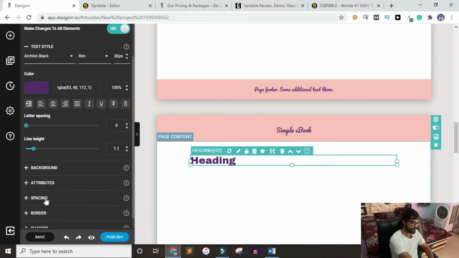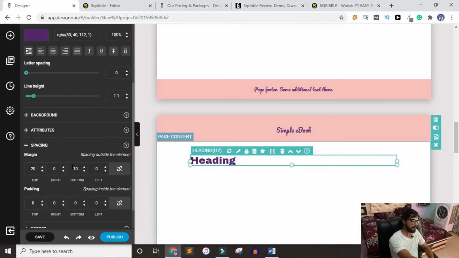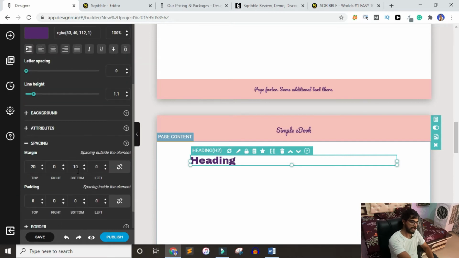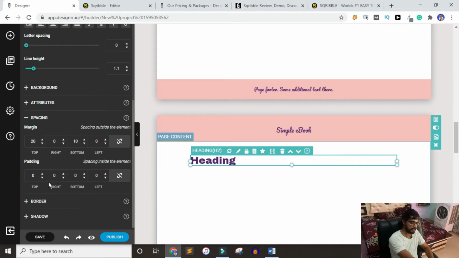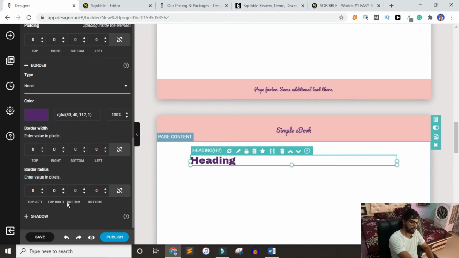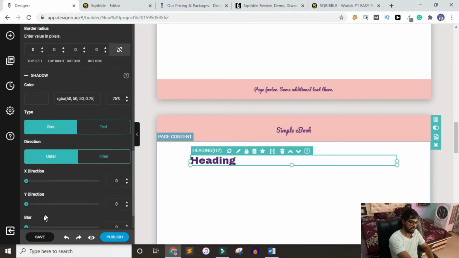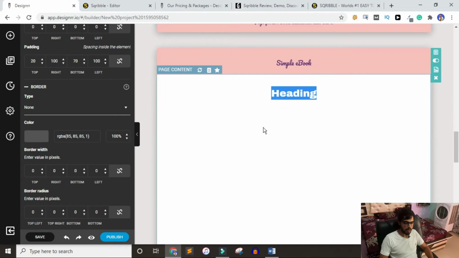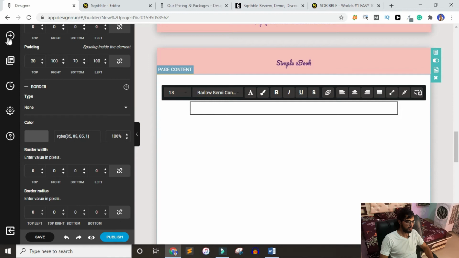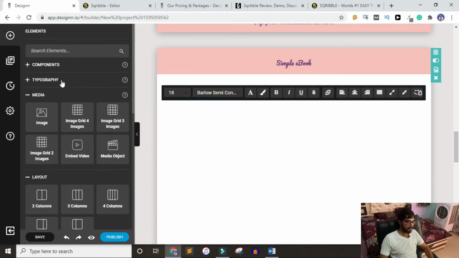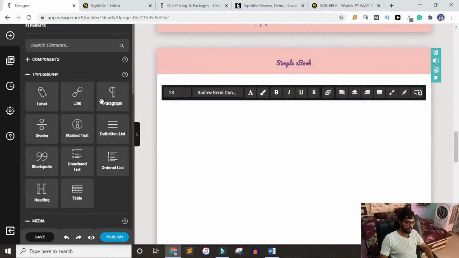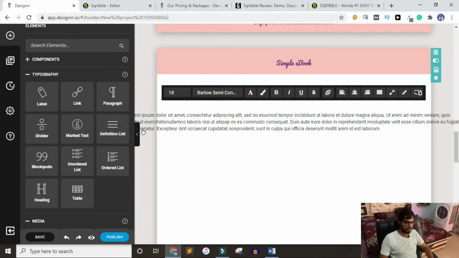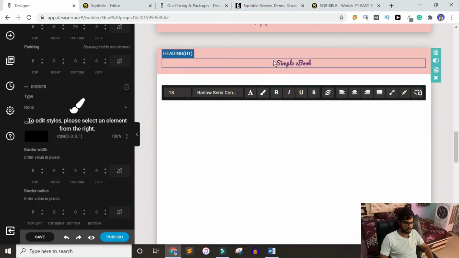If we go to the spacing, you can control the margin for all sides and padding for each side separately, and for the border, again a lot of things are available, and shadow as well. Now, if you want to insert a new paragraph, you can just right click anywhere here, or you can also drag and drop from the typography here. It is up to you how you want to insert.